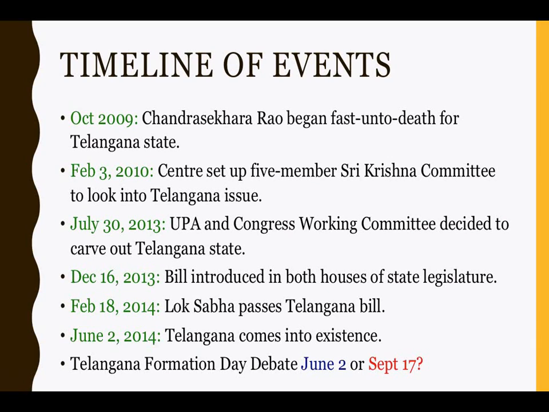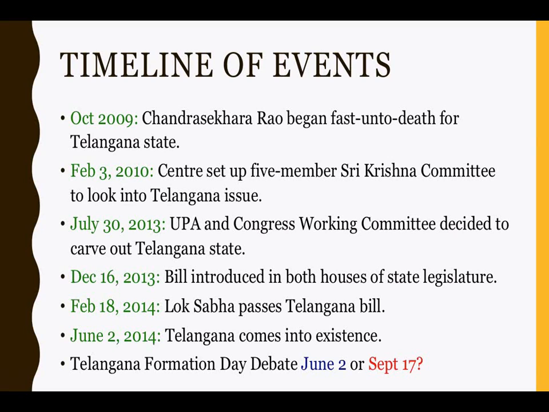Moving on, February 3rd, 2010. The center constituted a 5-member committee headed by former Judge Sri Krishna to look into the statehood demand. This particular committee suggested a united Andhra option because of the development of 3 regions, which is Telangana, Rayalaseema and Coastal Andhra. So, citing the development aspect, they said a united Andhra Pradesh is the best option. After this, the Telangana region witnessed a series of agitations like the Million March, Chalo Assembly and the Sakala Janula Samme in the year 2011 and 12.